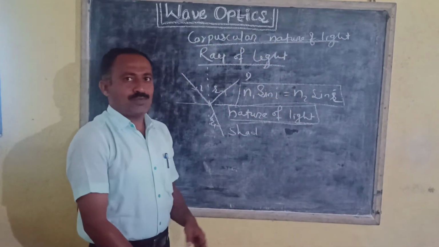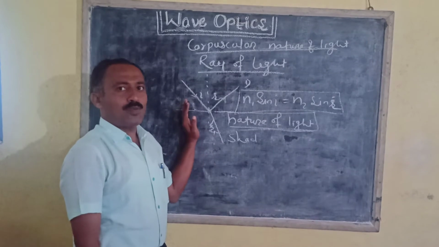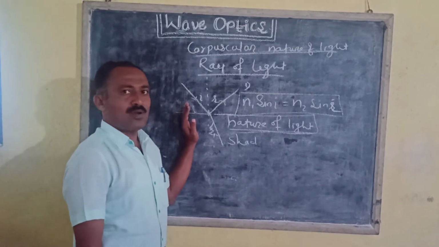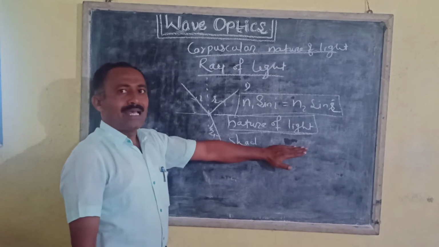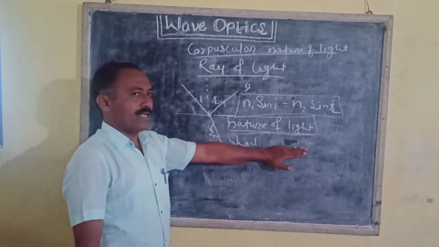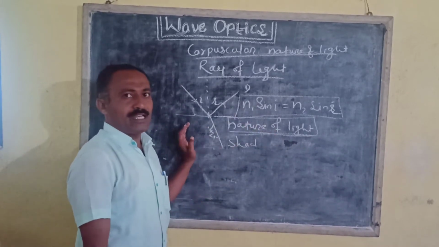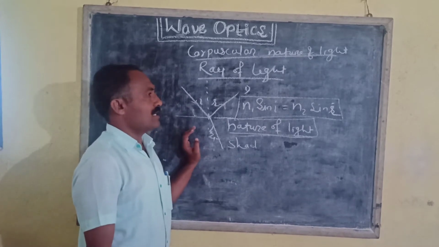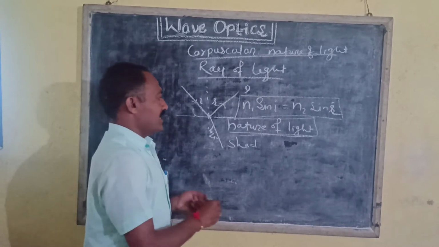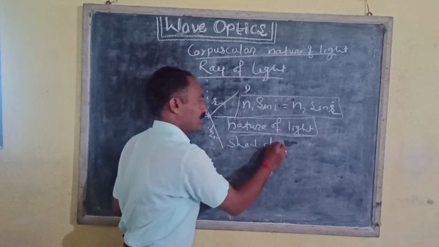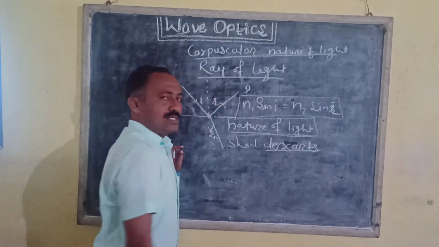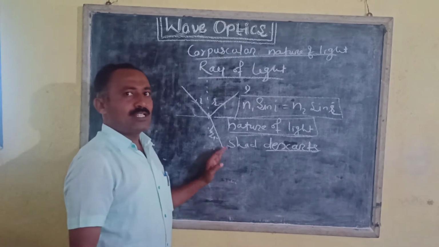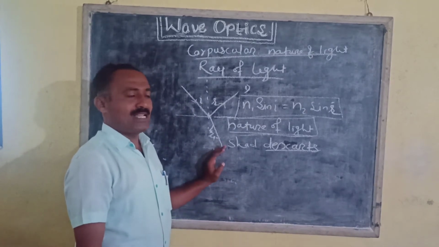The formation of shadows or the images formed by lenses or mirrors are due to the rectilinear motion of light, that is, straight line motion of light, and this concept led the scientist Descartes to propose the particle nature of light, that is, the corpuscular nature of light.